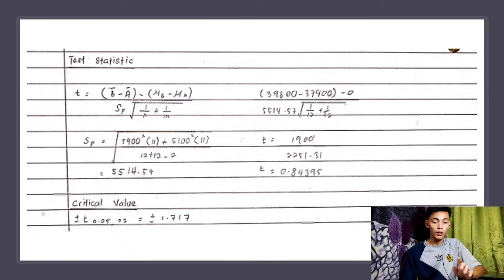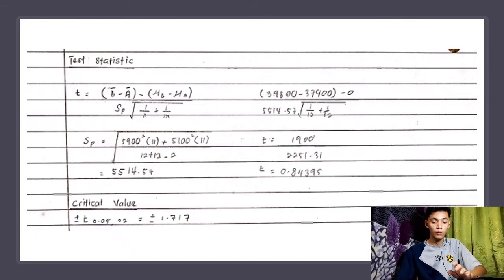Sp is equal to the square root of 5900 squared times 11 plus 5100 squared times 11, divided by 12 plus 12 minus 2. Then we get the answer 5514.57.